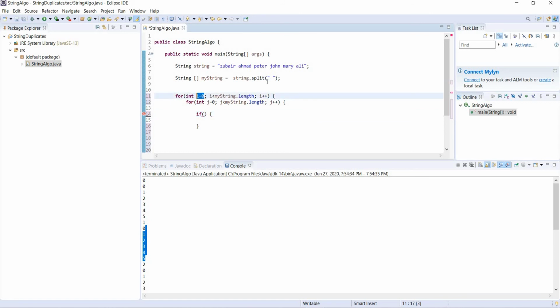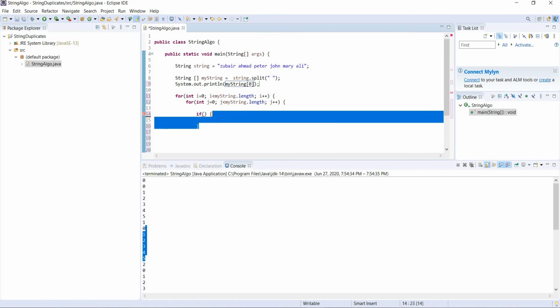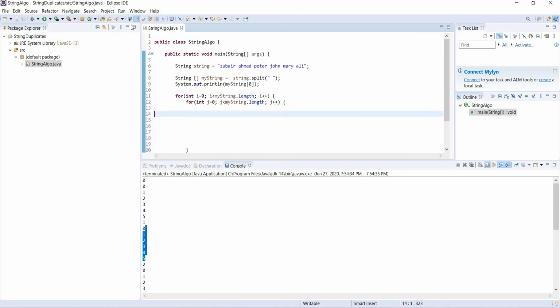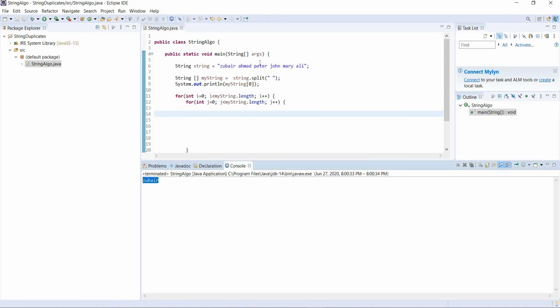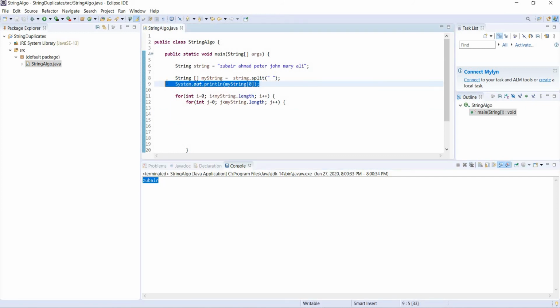You remember I told you how to print: sys out my string at i. So it's how it printed the value of the string. If we write 0, what is it going to print? Hold on, let me remove it. It's going to print Zubair, right?